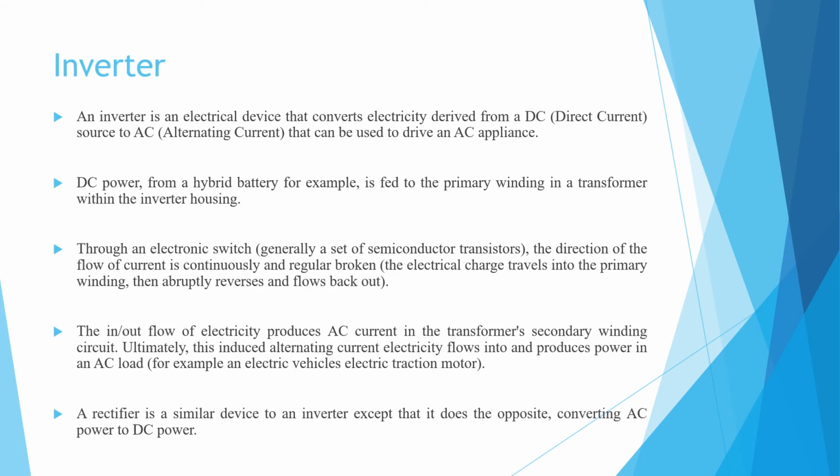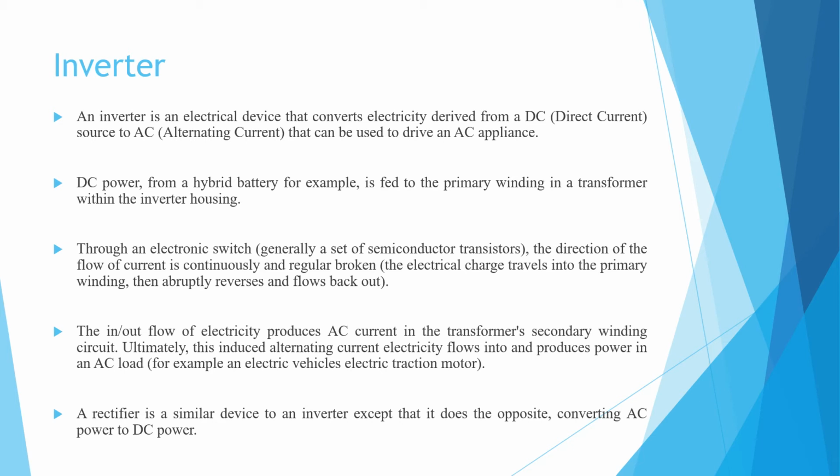Next is the inverter. An inverter is an electrical device that converts electricity derived from a DC source to AC that can be used to drive an AC appliance.